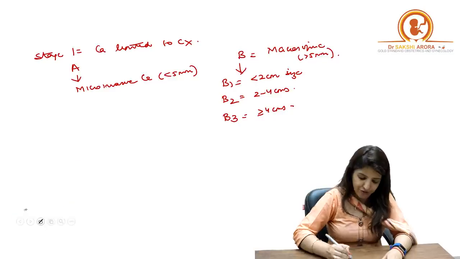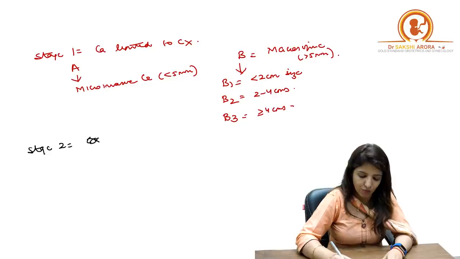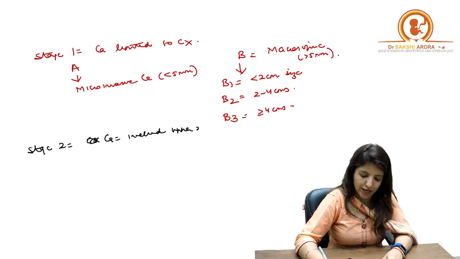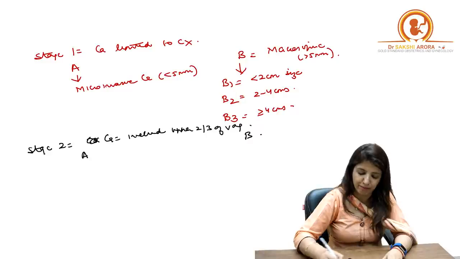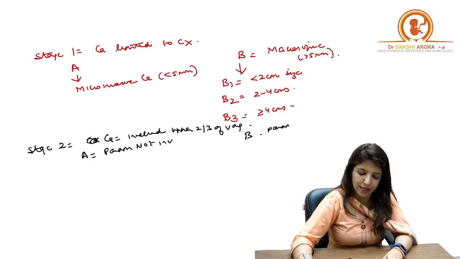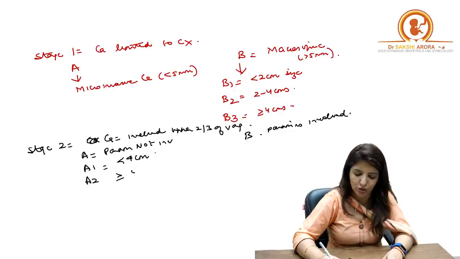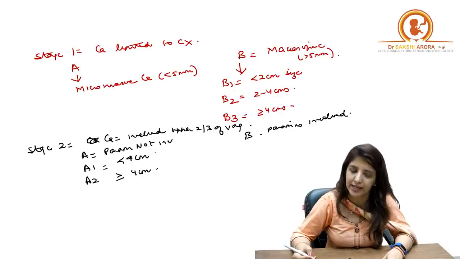Right? Then we have stage 2. Stage 2 means that now the cancer has involved upper 2/3 of vagina, right? Upper 2/3 of vagina, and again we have A and B. A means that parametrium is not involved and B means parametrium is involved. Right? Now, in A again we have A1 and A2 where A1 is less than 4 centimeters in size, A2 is more than or equal to 4 centimeters in size.